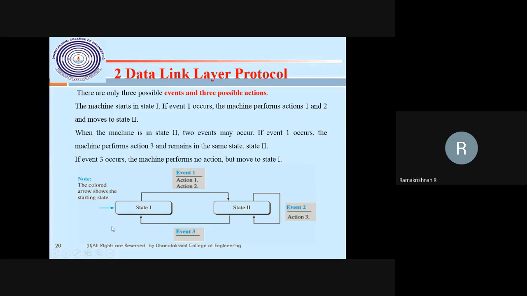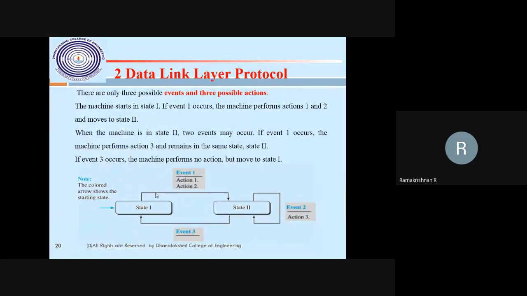For example, the data link layer receiving the packet from the network layer is an action, and receiving the packet is the first event. The next event, the data link layer converting it to a frame and transferring it to the physical layer, is the second state. Suppose the data link layer does not receive the packet, then what do I have to do? It goes again to event one, receiving.